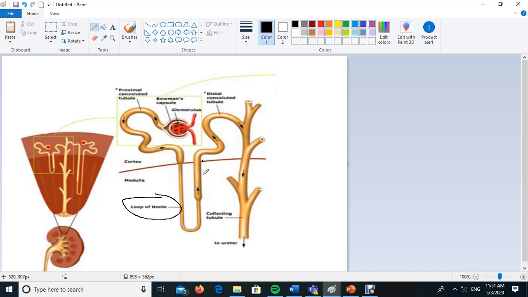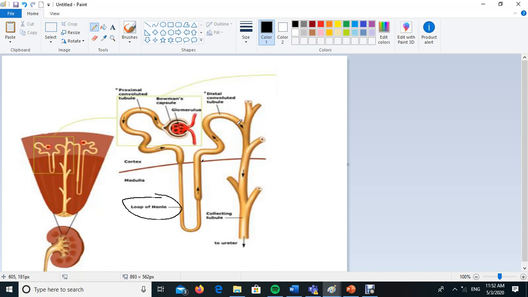So the U-shaped one reabsorbs. Reabsorbs means it gets some salts and water back to the blood, and glucose also. Here is where reabsorption mainly takes place, back to the blood, in order not to get dehydrated or to lose ions or to lose sugar.